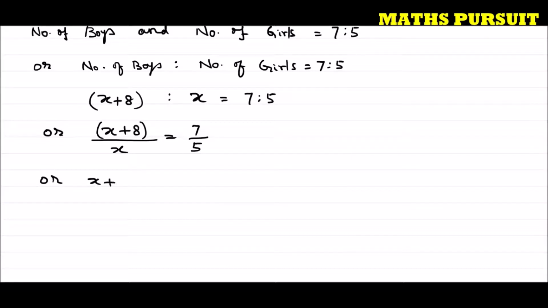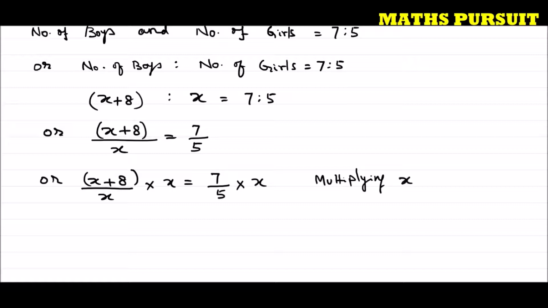Now I can write x plus 8 divided by x, into x, is equal to 7 upon 5, into x. What am I doing here? Multiplying x to both sides. Why am I multiplying x to both sides? I want to eliminate this x from the denominator.